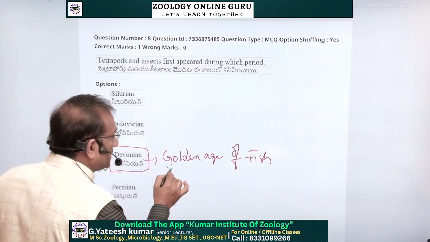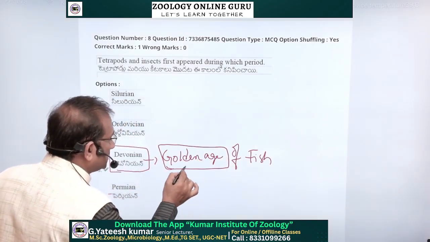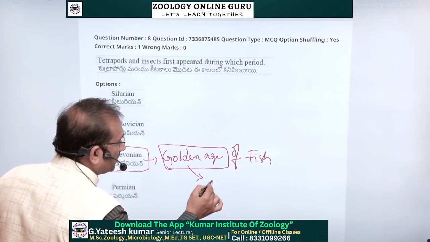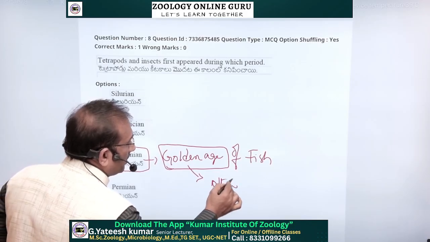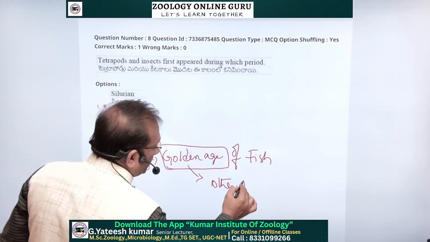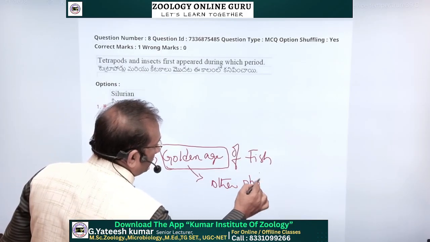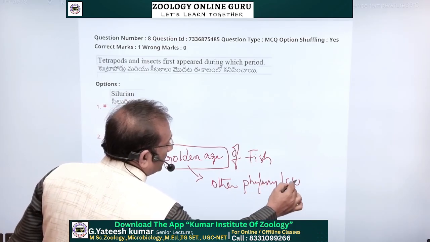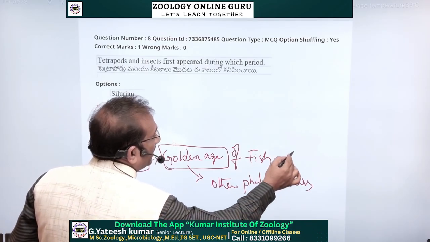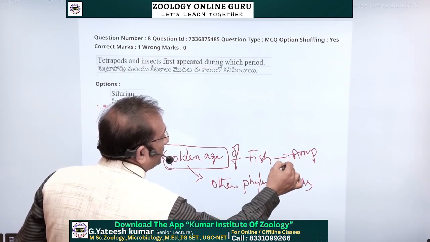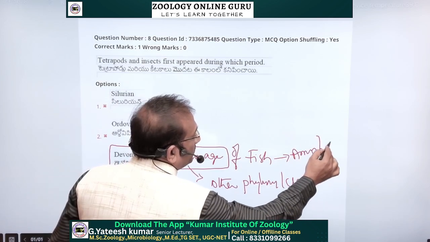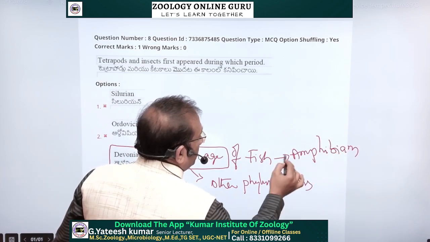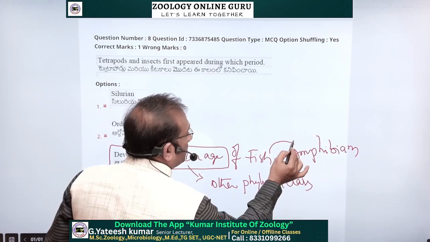Whatever the golden age is of one organism, it is the base for the formation of other phyla or classes of organisms. After fish we have amphibians, created from the fish.